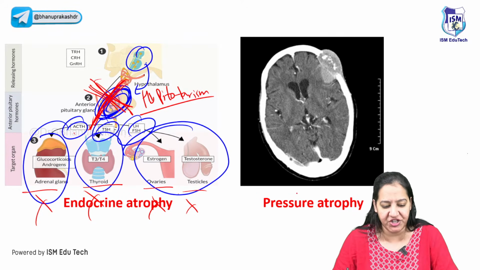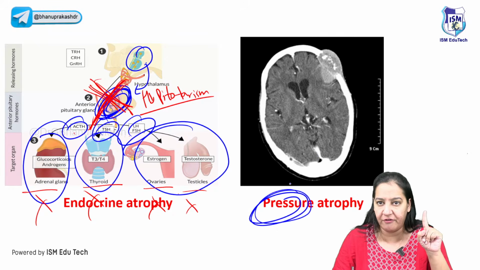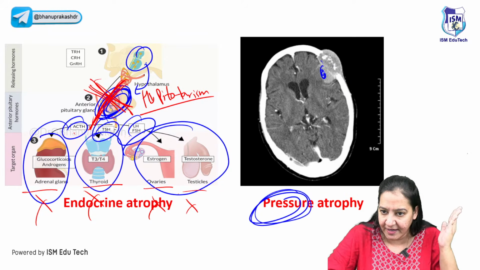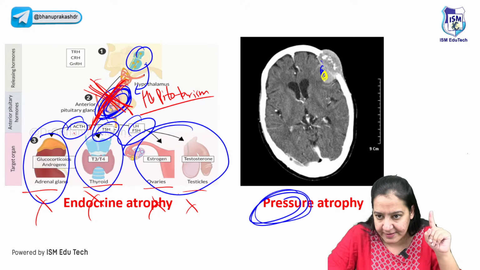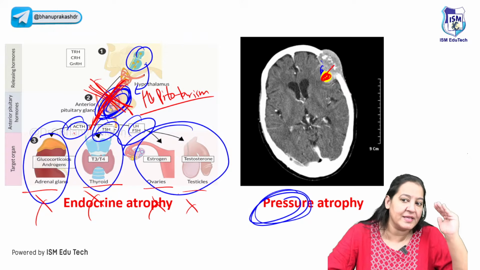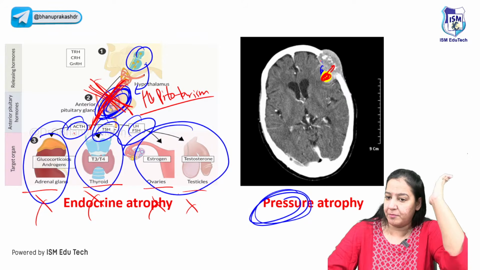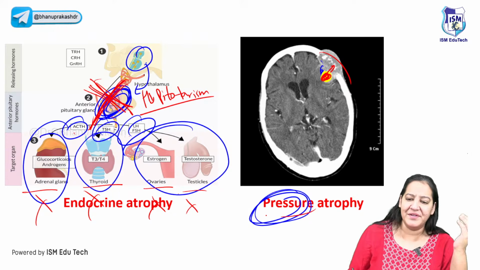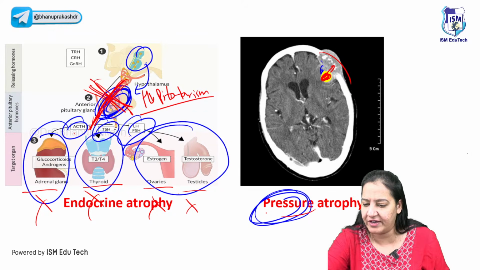And the last one is the pressure atrophy. Imagine someone is having meningioma in the meninges. Can you see here? There is a meningioma. Let me draw. This is a meningioma here. So this meningioma is compressing the skull bone. So due to the pressure, the skull bone is atrophied. So it can happen anywhere. This is the example of pressure atrophy, right? So yes, this one is meningioma.